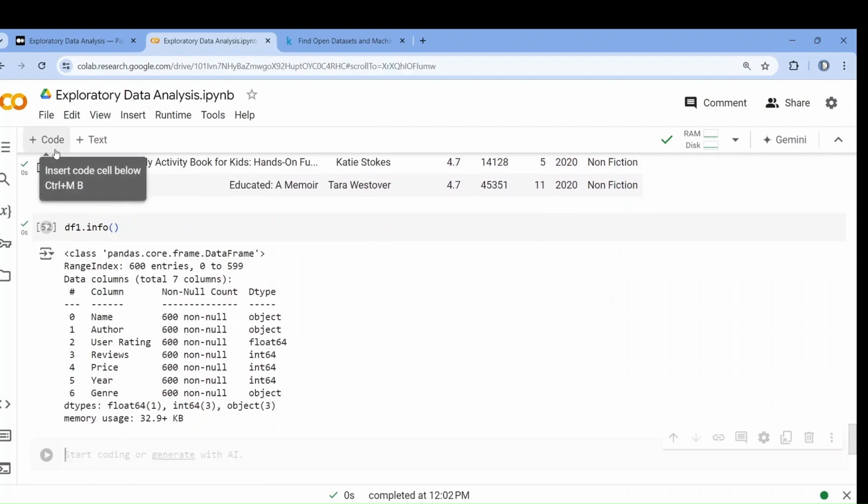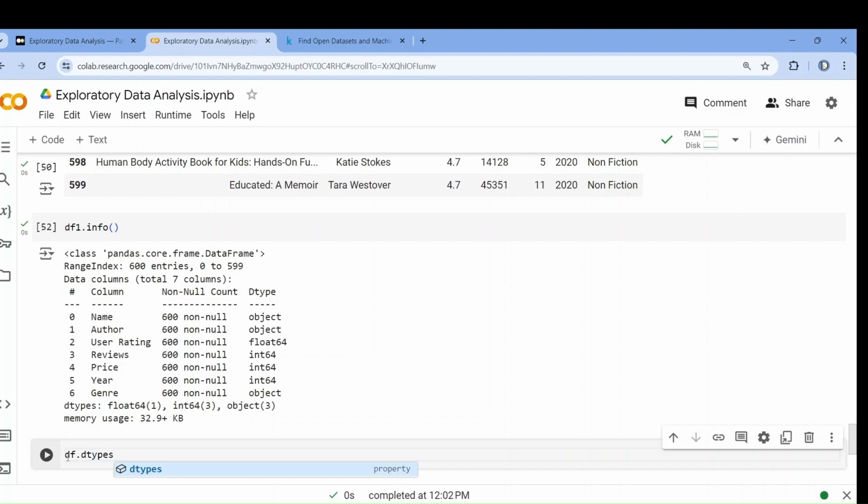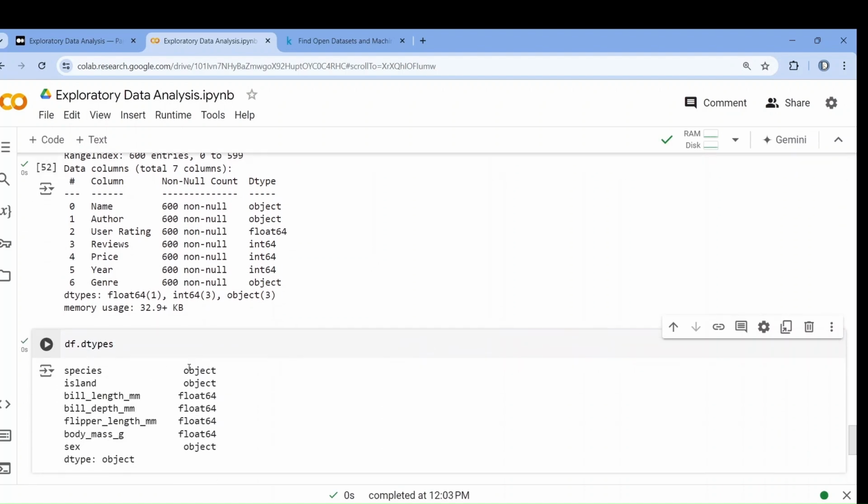Now if you want, you can check how many categorical values are there, how many numerical values are there, and what the dtypes are. Let me show you. It will show you the data types.